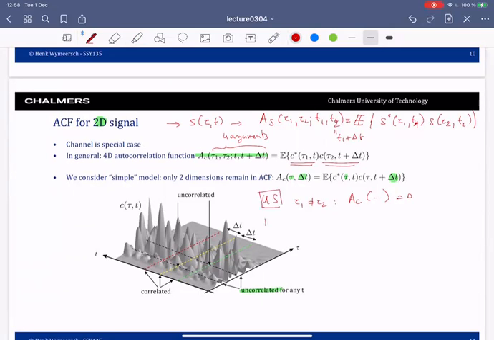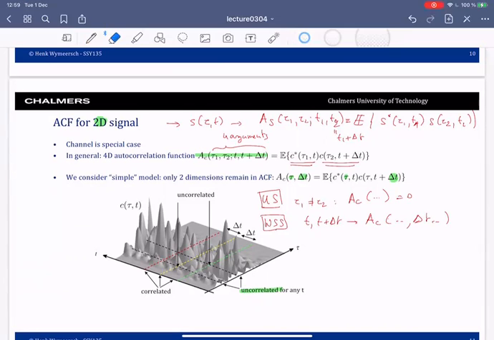The second assumption is the wide sense stationarity assumption, which tells us that if I have t and t plus delta t, the autocorrelation function is only a function of delta t, not of t.